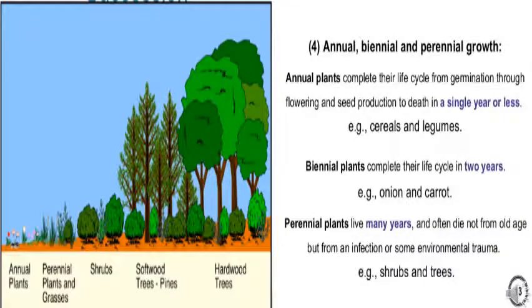Annual plants complete their life cycle from germination through flowering and seed production to death in a single year or less. Example, herbs. Biennial plants complete their life cycle in 2 years. Example, onion and carrot. And perennial plants that survive for several years are climbers, lianas, shrubs and trees. They often die not from old age but from an infection or some environmental trauma.